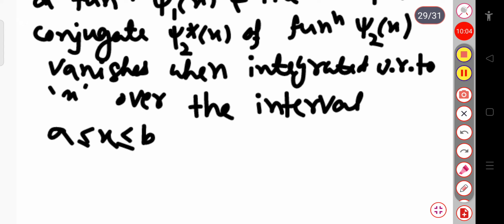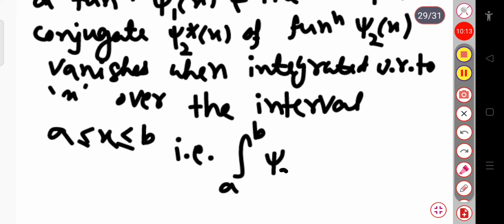then mathematically we can write it as the integration from a to b of psi 2 star of x into psi 1 of x into dx equal to 0.